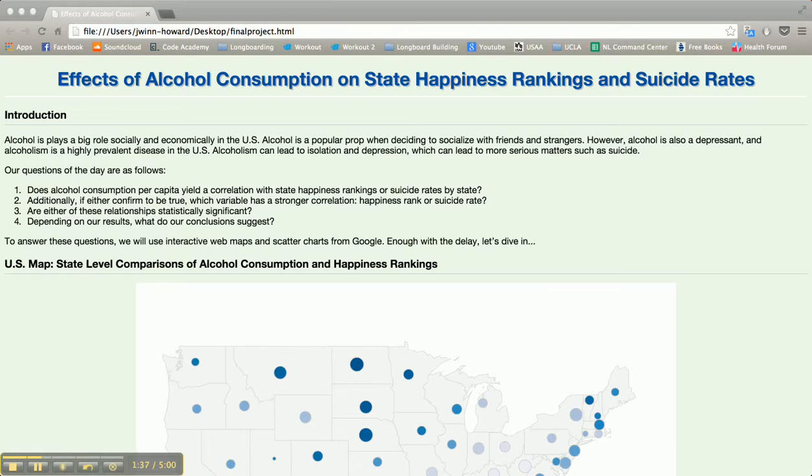As far as my technical considerations, because we're comparing three different variables and their correlations to one another, I decided that using Google GeoMaps and GeoCharts would be the strongest way to present this data, specifically for their strength in displaying bivariate visualizations, specifically with the GeoMap and the scatter chart. In addition to this, I also calculated correlation coefficients and non-directional probabilities for statistical significance in order to see the strength of all of these correlations.